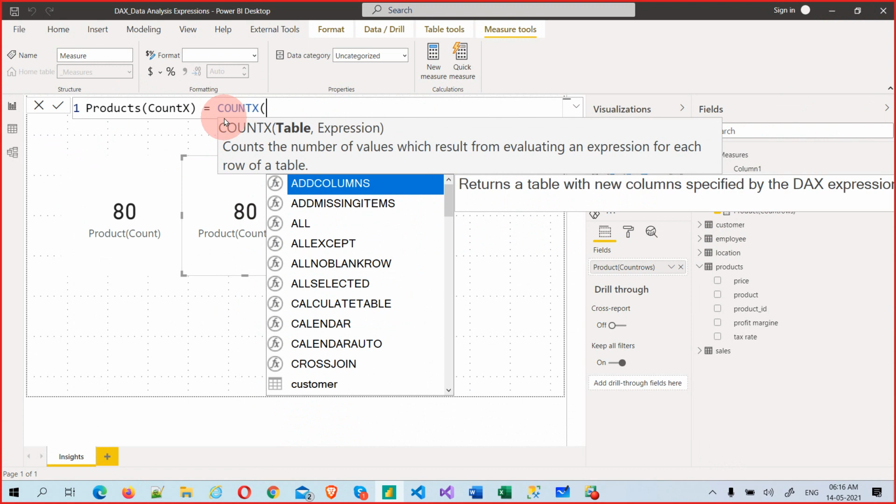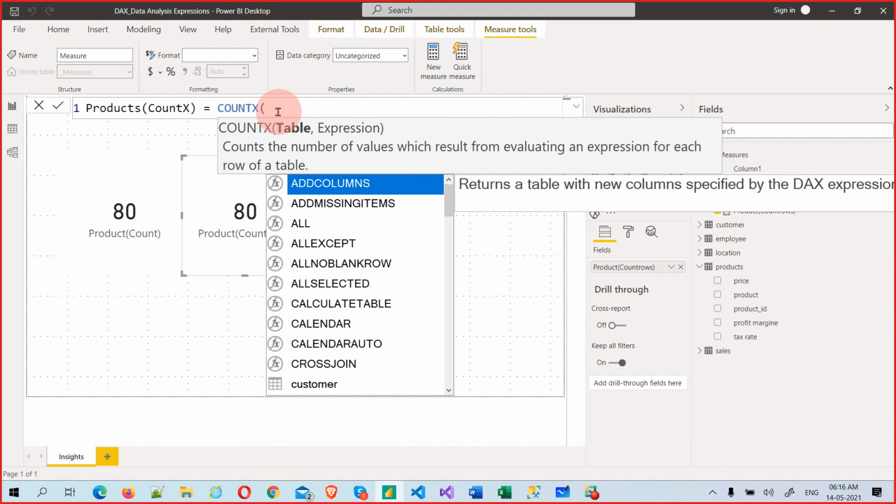Now I will explain COUNTX completely. Whatever I do with count, you can apply similarly to the other aggregate functions. Aggregate functions are min, max, count, sum, all of these. If you don't know them, go and search in Google or YouTube, and they will explain what exactly they mean.